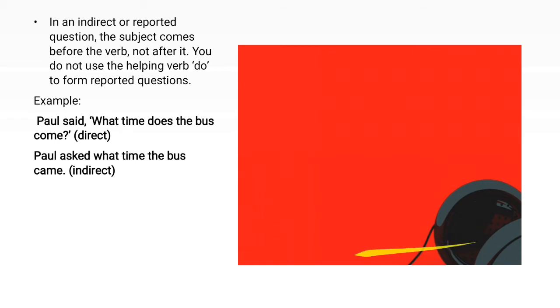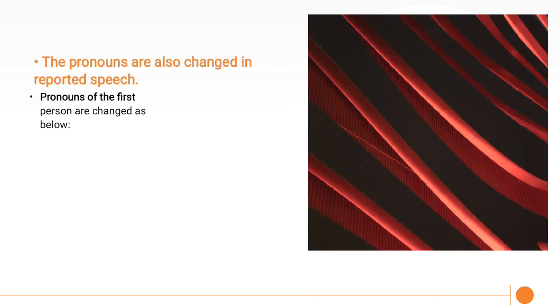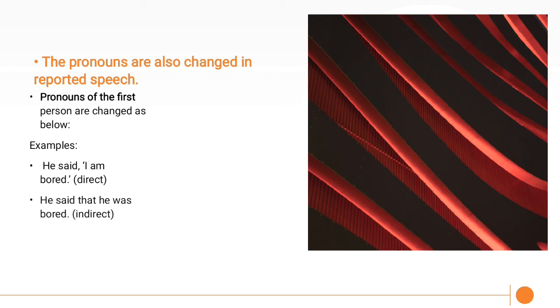Next, the pronouns are also changed in reported speech. First, pronouns of the first person change. Example, direct: he said, "I'm bored." Indirect: he said that he was bored.